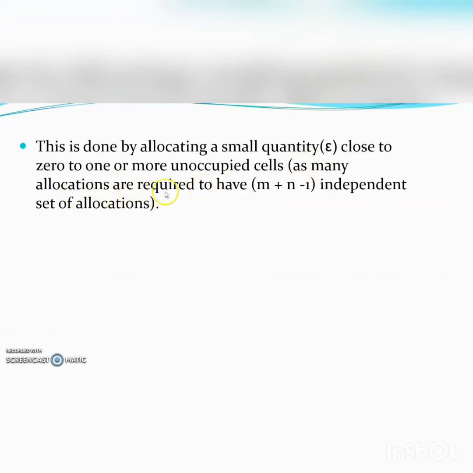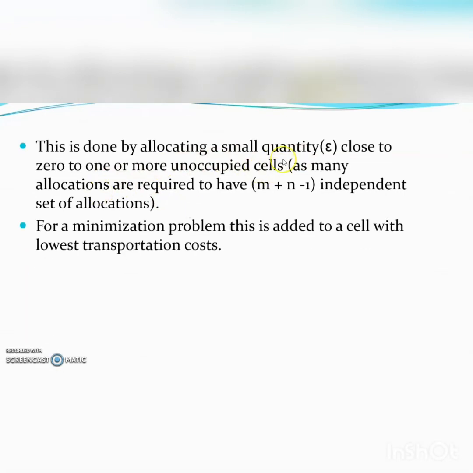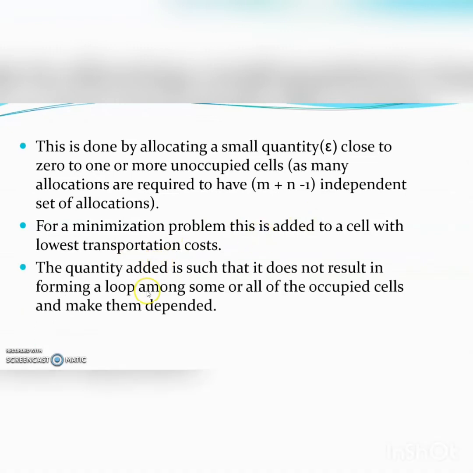As many allocations are required to have m plus n minus 1 independent set of allocations, and this allocation is done by a very small quantity epsilon close to 0 to the unoccupied cells. In case of minimizing transportation problem, this quantity is added to the cells which have lowest transportation costs.